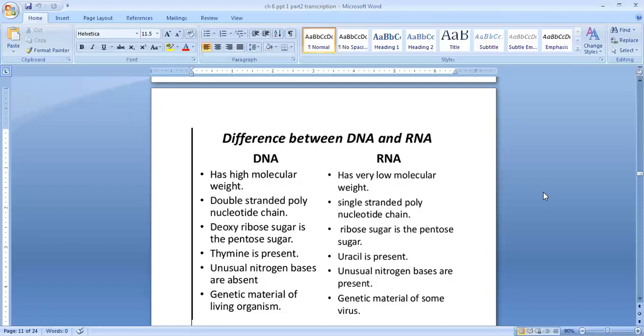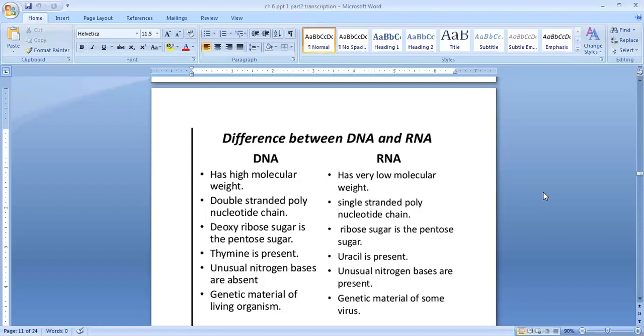RNA has two types of nitrogenous bases. One is purines, the second is pyrimidines. Purines contain adenine and guanine, the same as DNA. Pyrimidines contain cytosine and uracil. Instead of thymine, they have uracil. Clear? Pyrimidines contain cytosine and uracil instead of thymine.